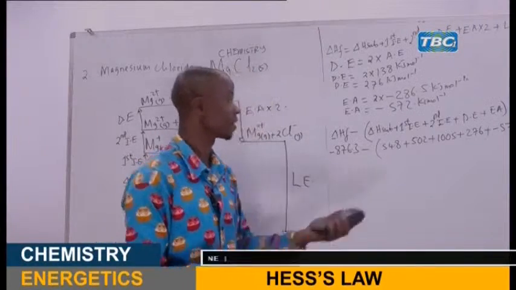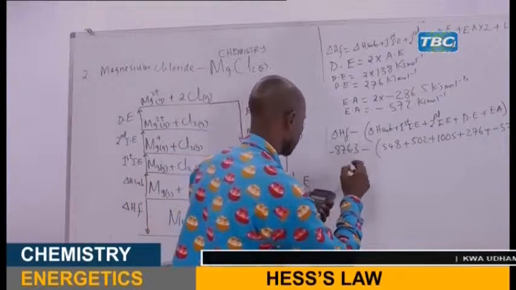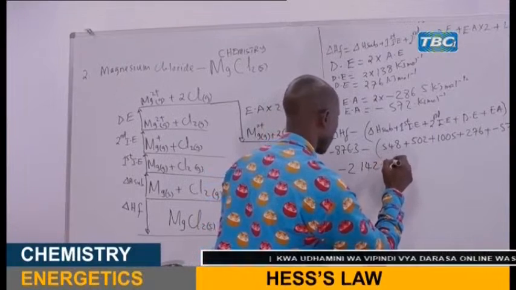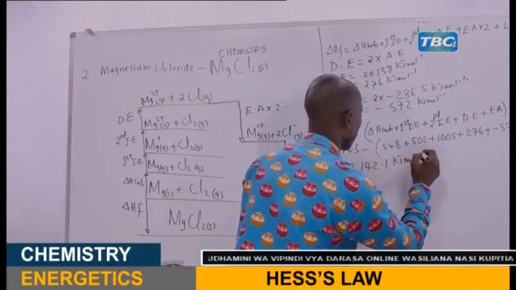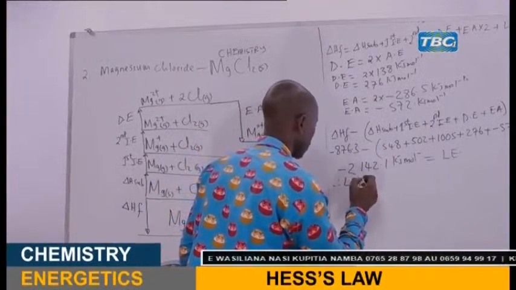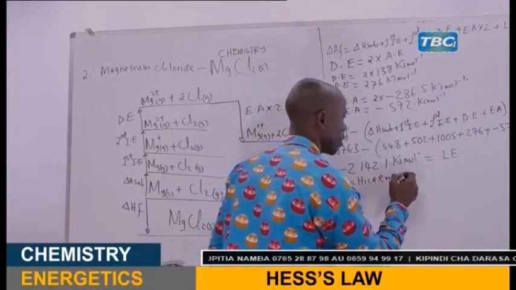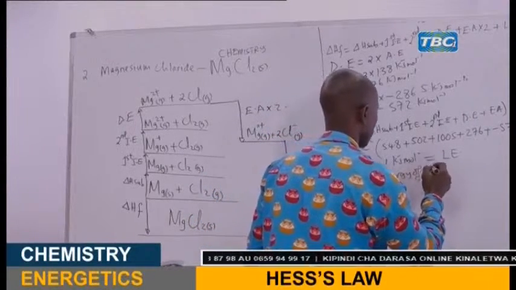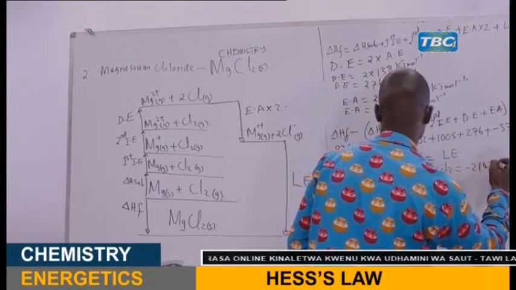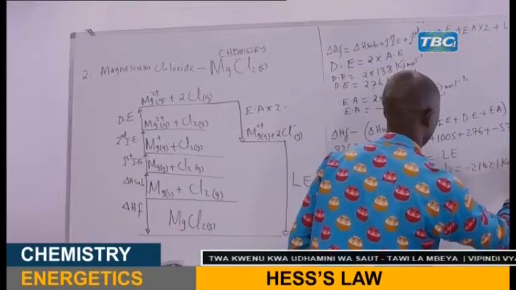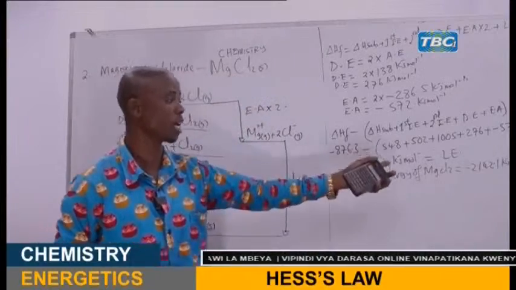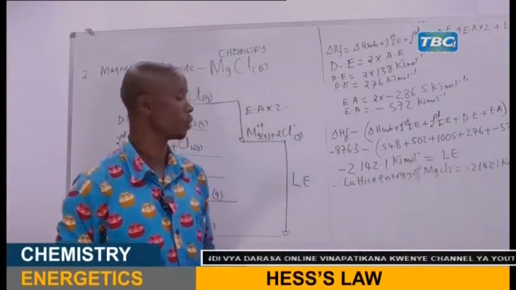Now, my dear students, after making that calculation, you are going to get negative 2,142.1 kilojoules per mole. This equals to lattice energy. So the lattice energy of magnesium chloride equals 2,142.1 kilojoules per mole.